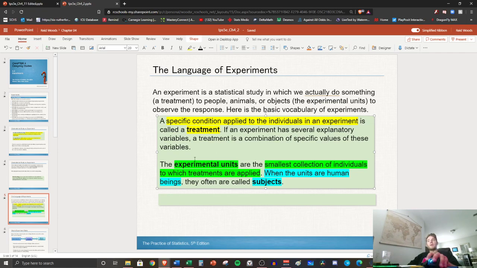Okay, so the experimental units. So experimental units is the next definition. This is just part of the lingo for experiments. It's the smallest collection of individuals to which the treatments are applied, and then we have subjects, which are just units that are human. So human beings in an experiment. Okay.